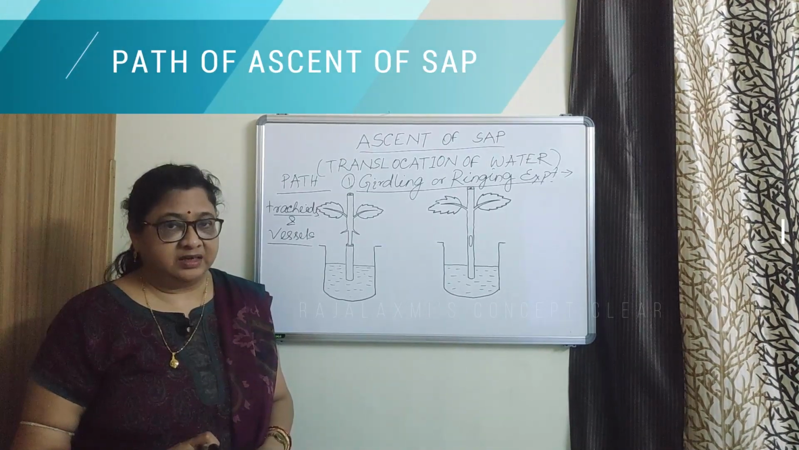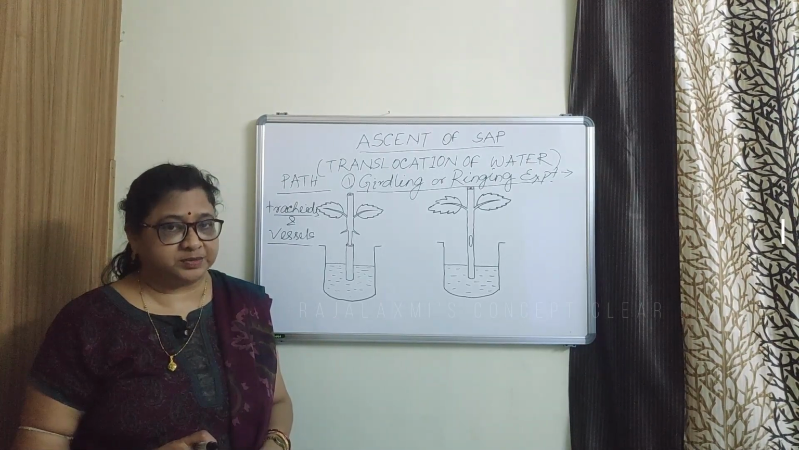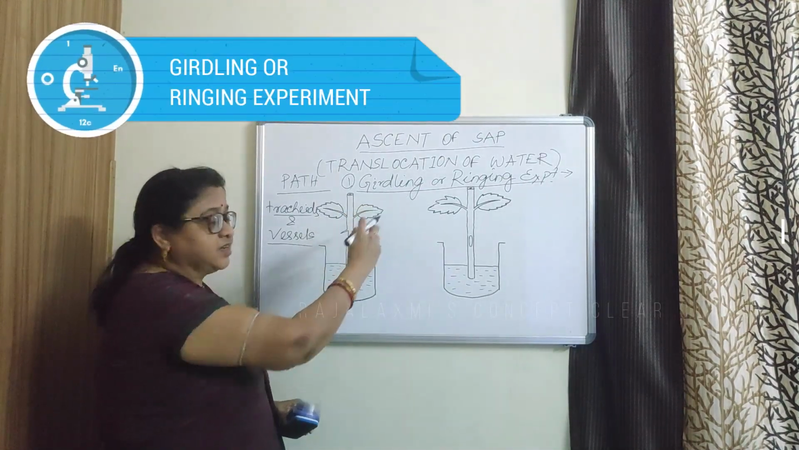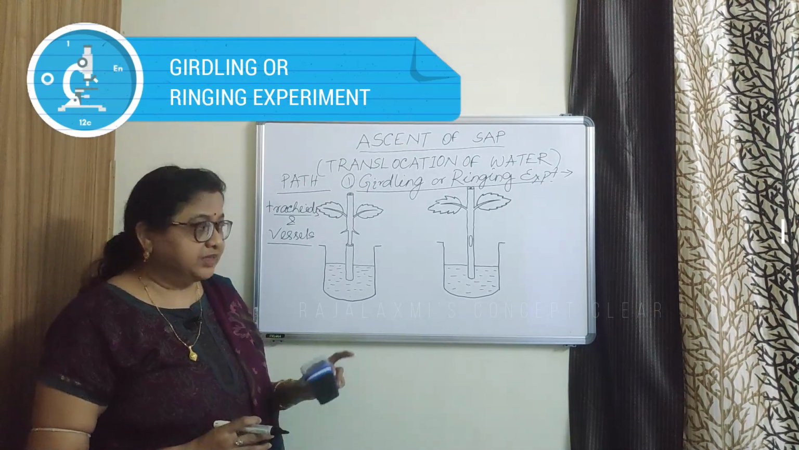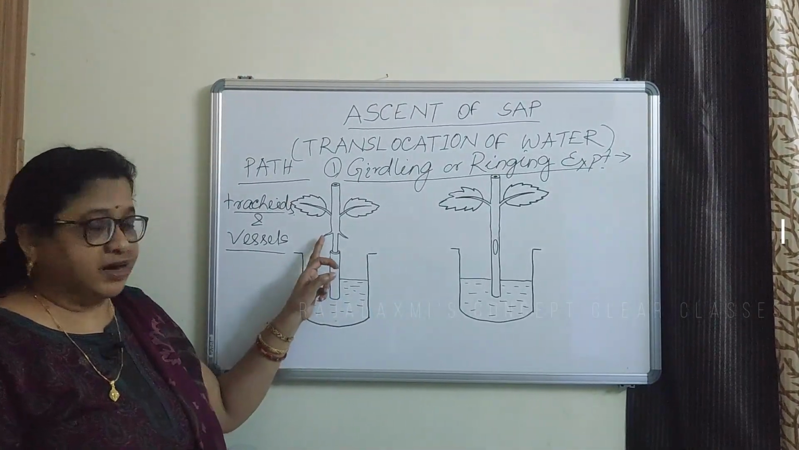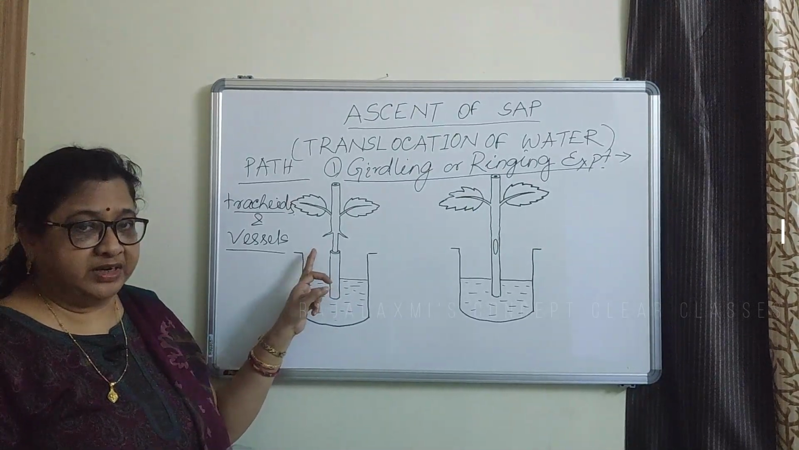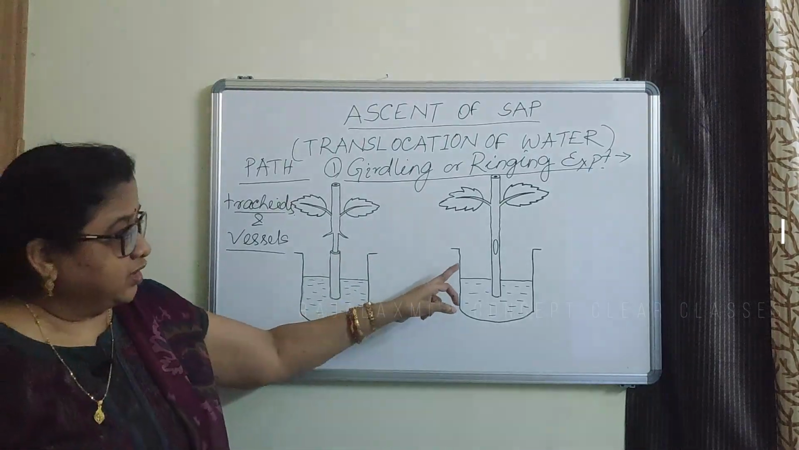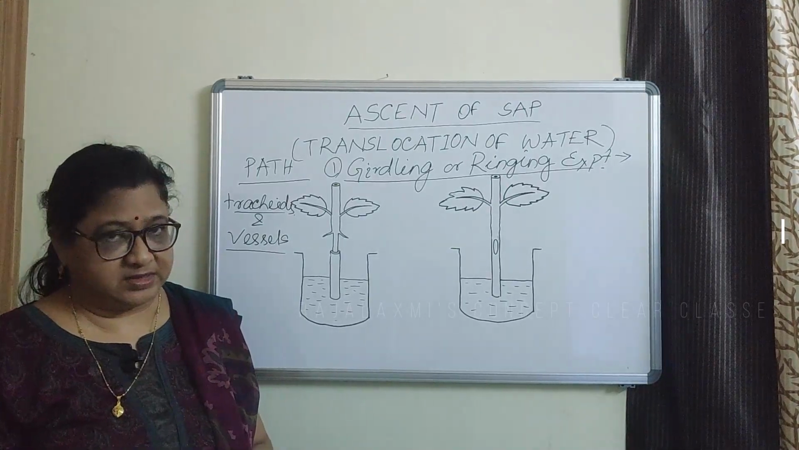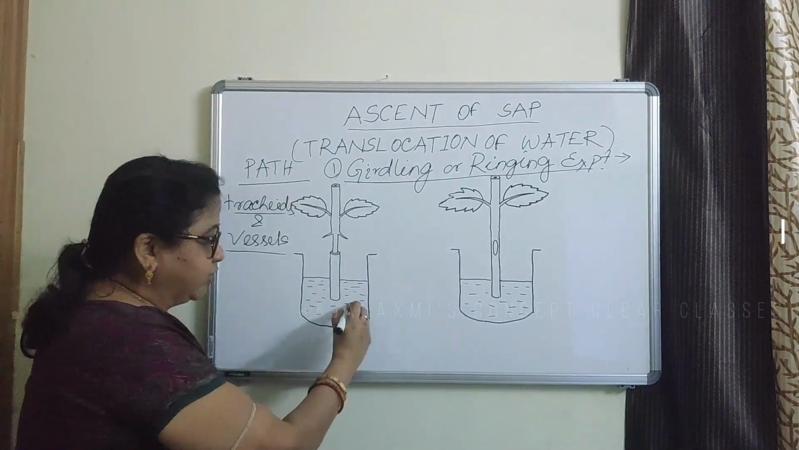It is experimentally seen that the xylem tissue is the path through which translocation of water or ascent of sap takes place. For this, we can carry out an experiment known as girdling experiment or ringing experiment. In this experiment, we take two twigs or two branches. In one, a girdle or a ring of bark is removed and the xylem tissue remains intact. In the second, we remove the xylem tissue or block the xylem tissue by wax. Then these two twigs are inserted inside a beaker of water.